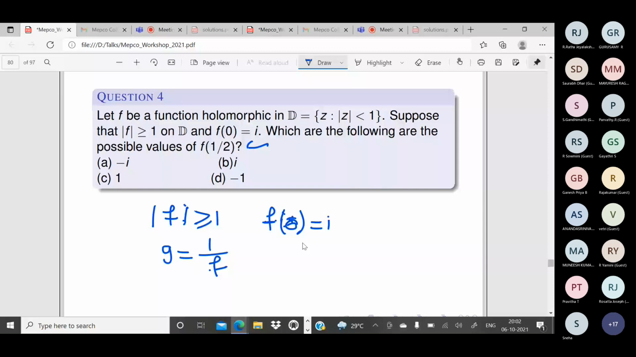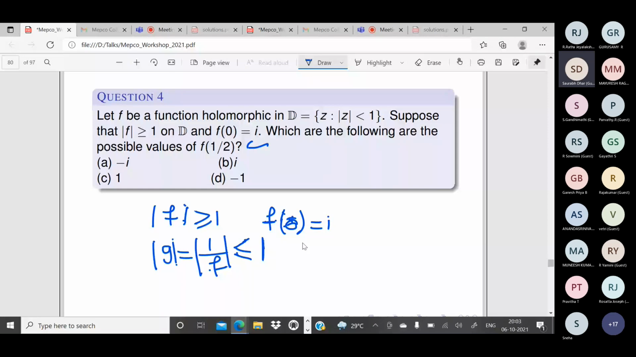Modulus of g is less than or equal to 1. Okay, f of 0 equals i. So what about g of 0? g of 0 equals how much? 1? No, g of 0 is not 1.